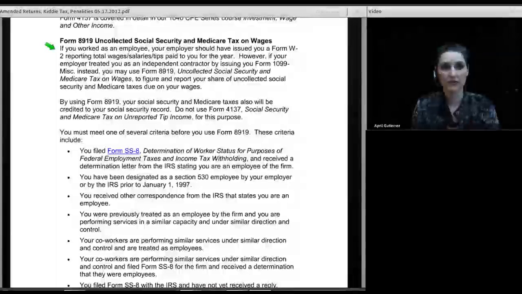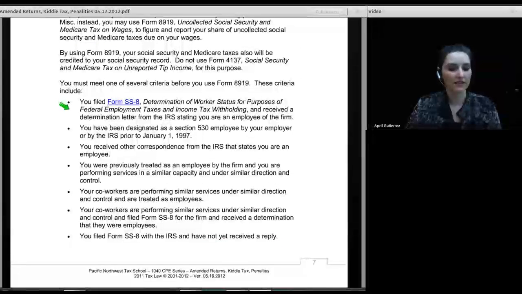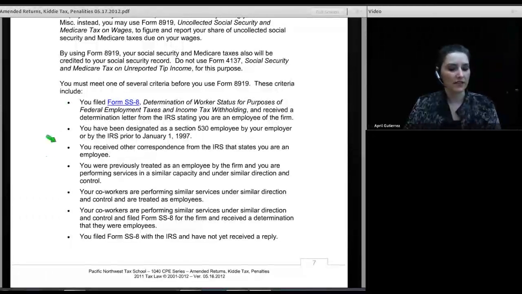Sounds very straightforward and simple. The only problem is you're only allowed to use the form if you meet the tests. And here are the tests. You have to pass one of these. And the first one is you have to file Form SS8, Determination of Worker Status for purposes of federal employment taxes and income tax withholding, and received a determination letter from the IRS stating that you are an employee of the firm. Well, if that didn't happen, let's move on to the next one.